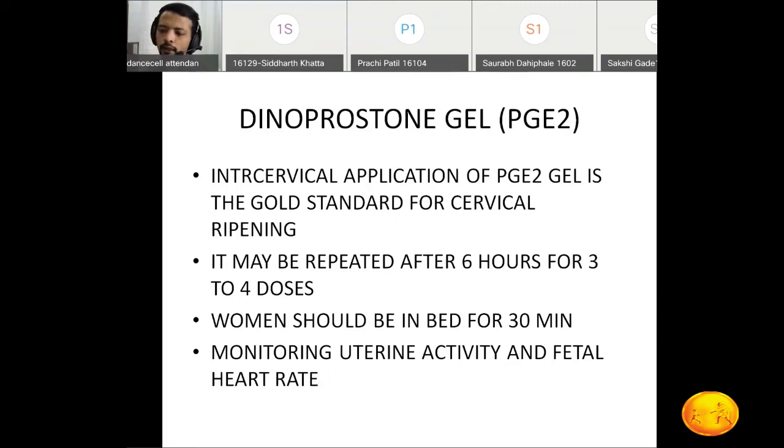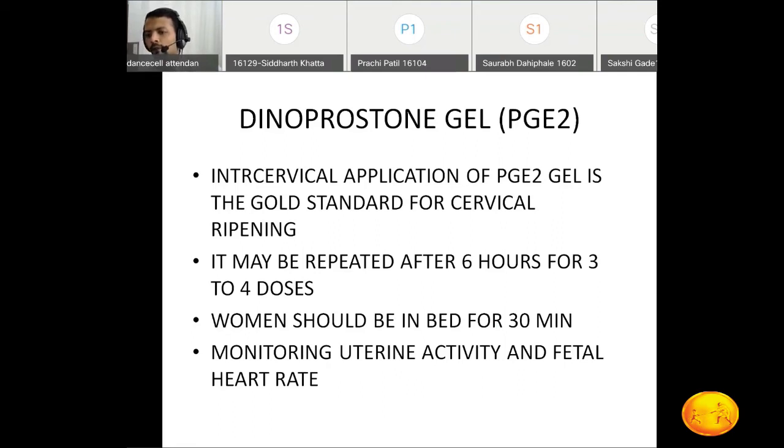Once we put that gel and she doesn't go in labor, then we have to wait for 6 hours. What will we do in those 6 hours? We will monitor the uterine activity and the fetal heart rate. If she doesn't go in labor after one gel, then we can put 3 to 4 extra doses.